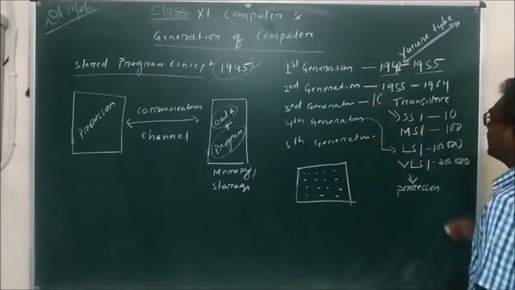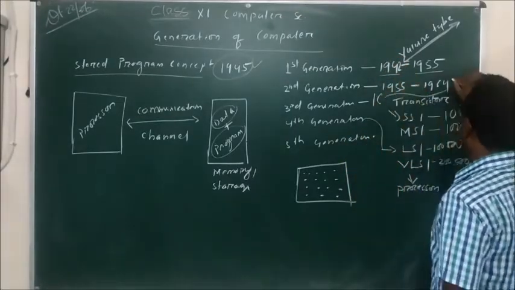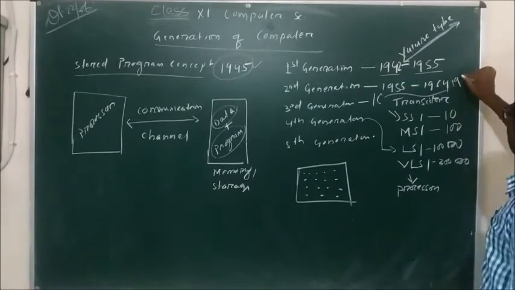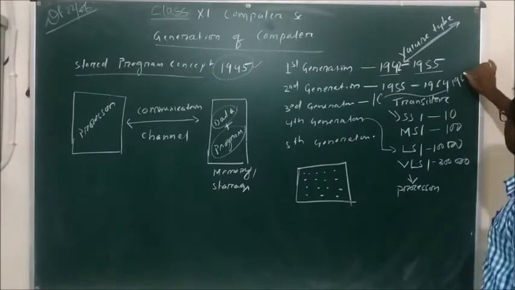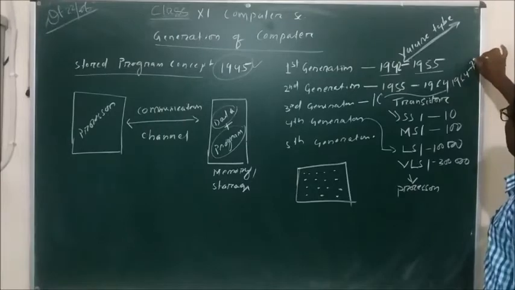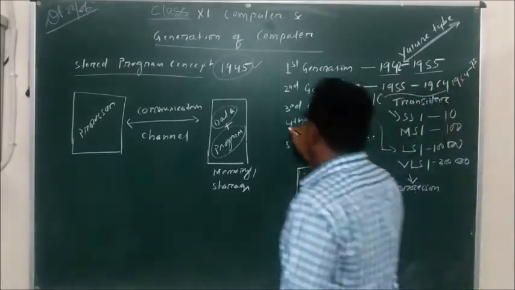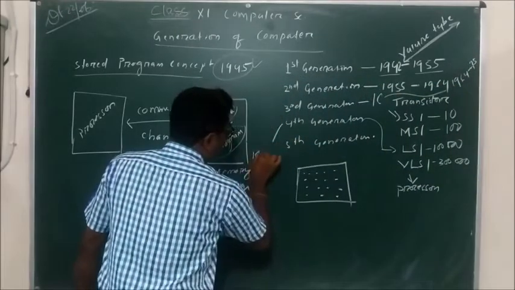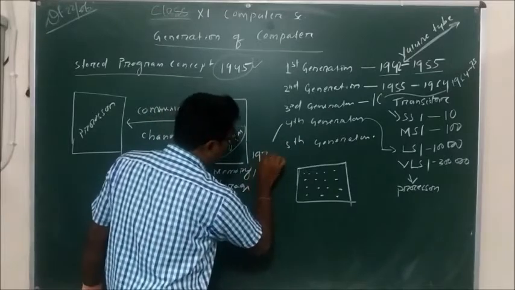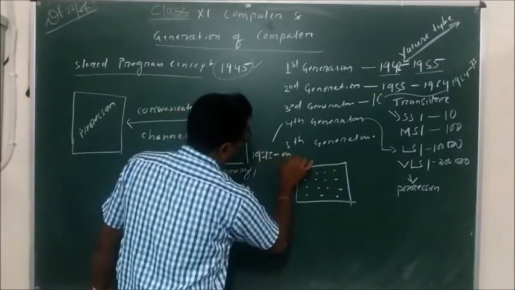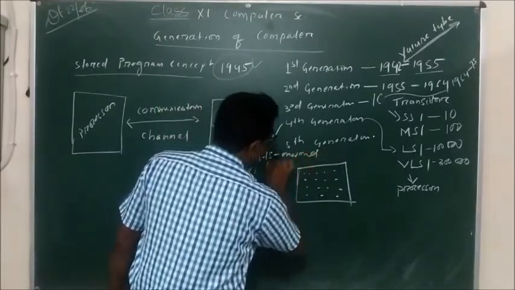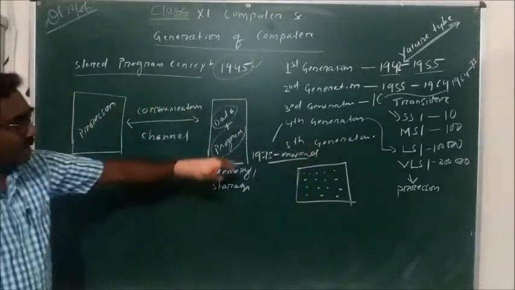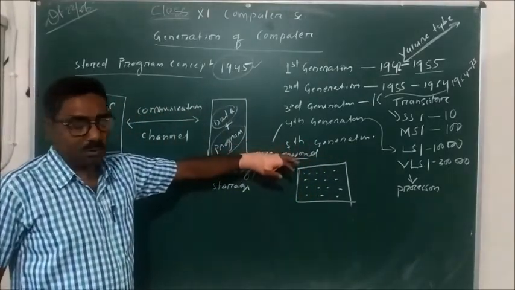The third generation is from 1964 to 75, and the fourth generation is from 1975 onward. Nowadays we are using only the fourth generation computer.